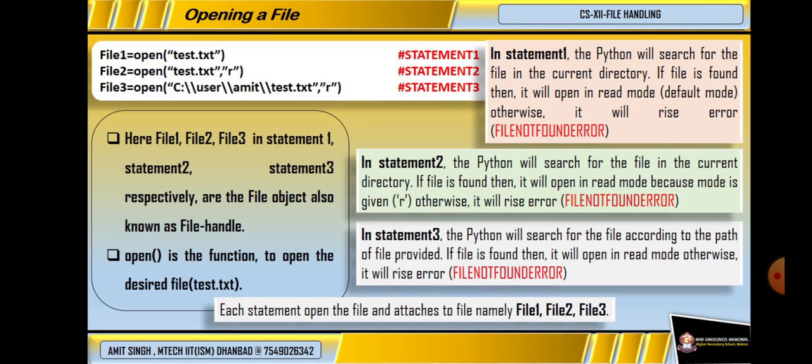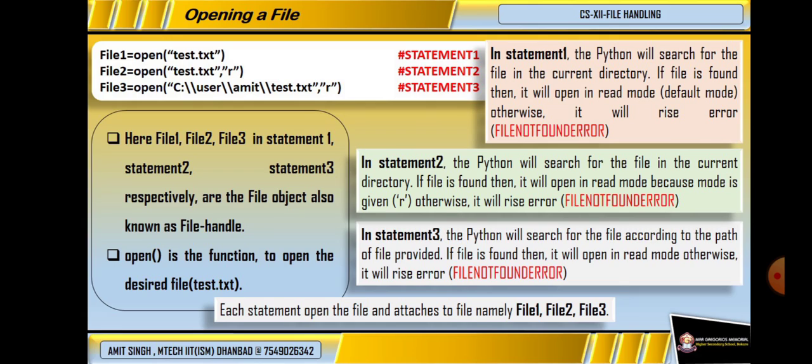By default Python will open the file in read mode. In the second statement you will see we have specified the mode, similar to the first file. The only change is that we have specified the mode. It will do the same thing. If the file is not found, it will generate a FileNotFoundError.